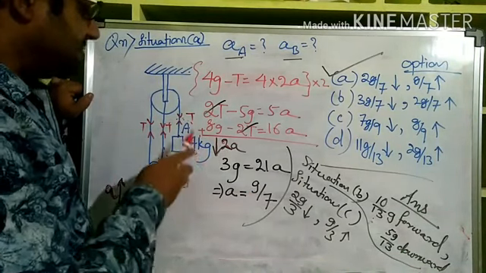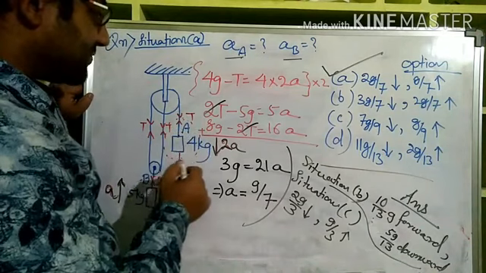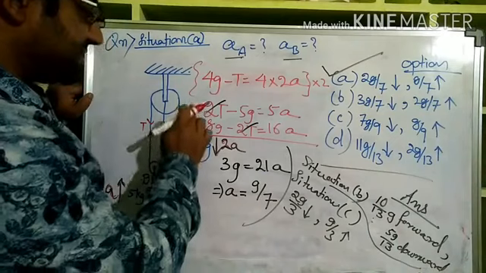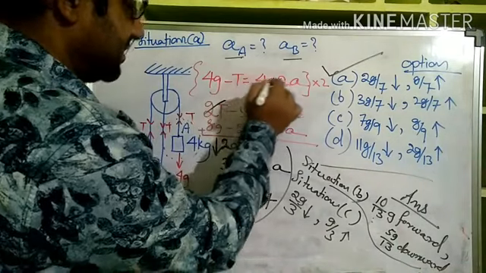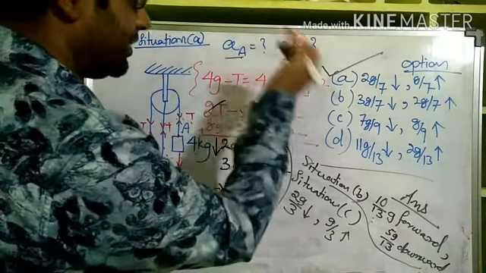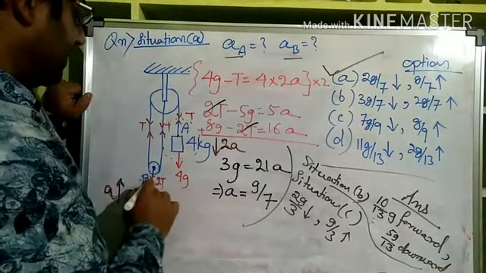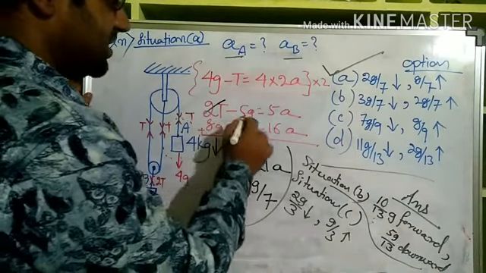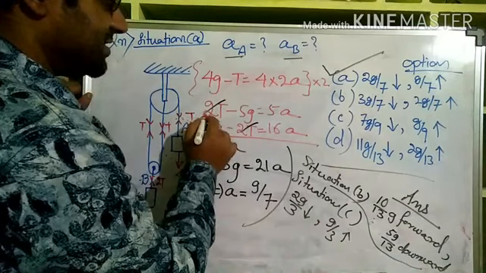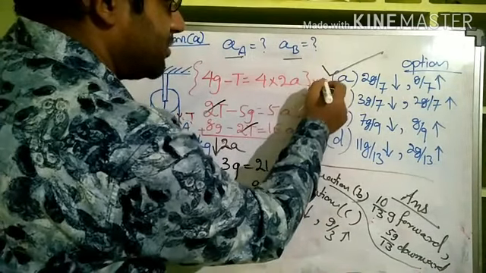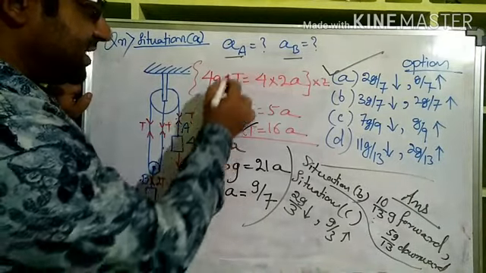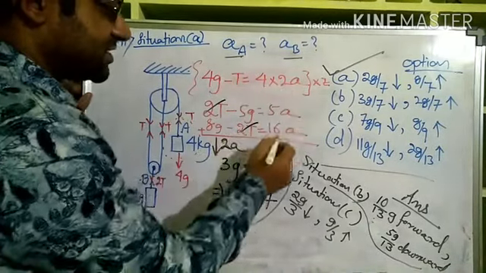Now put the equations from free body diagrams for block A. It is coming down with 4g, that's why 4g is greater than T. 4g minus T is equal to 4 multiplied by acceleration of that, which is 2A, 4 into 2A. And for B, you put 2T minus 5g is equal to 5 into A. Now you see here minus T is there, here 2T is there. We cannot cancel, so that's why you multiply the whole first equation by 2. So this first equation becomes 8g minus 2T is equal to 16 into A.